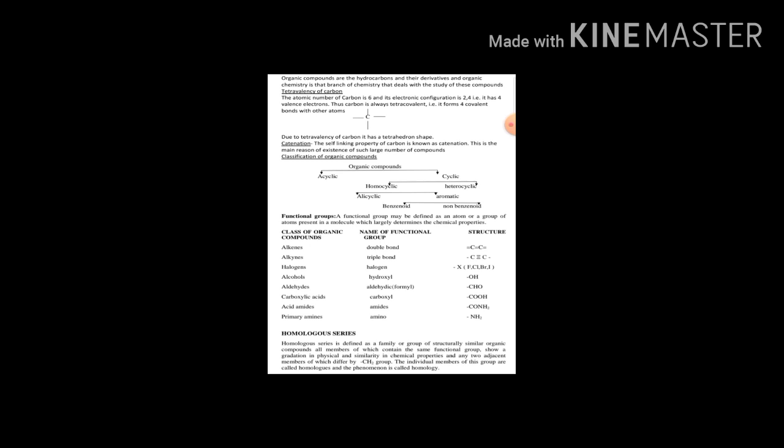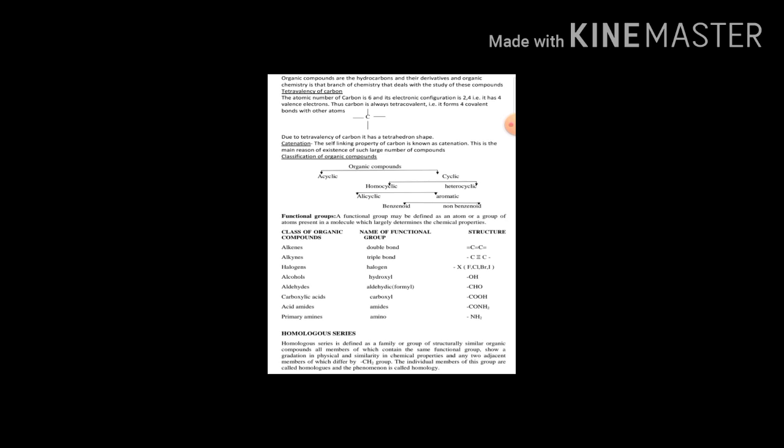Next, non-benzenoid compounds are those compounds that do not contain a benzene ring, but show properties of aromatic compounds. An example is tropolone.